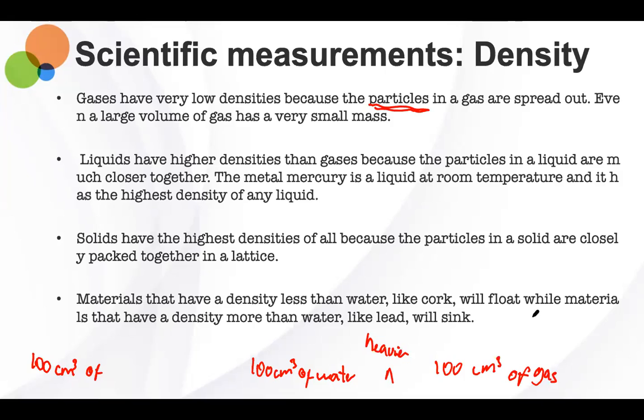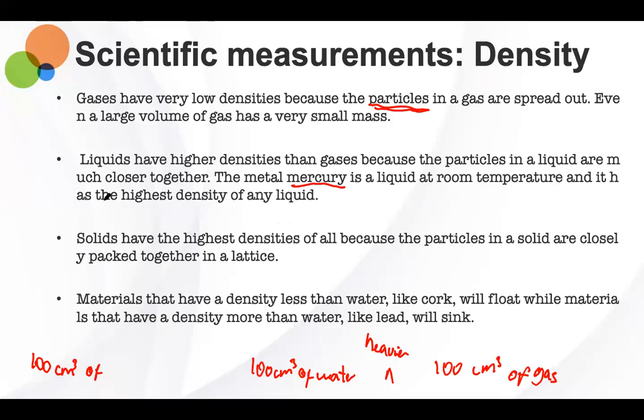So the metal mercury is liquid at room temperature, and it has the highest density of any liquid at all. So the metal mercury has the highest density of all other liquids.